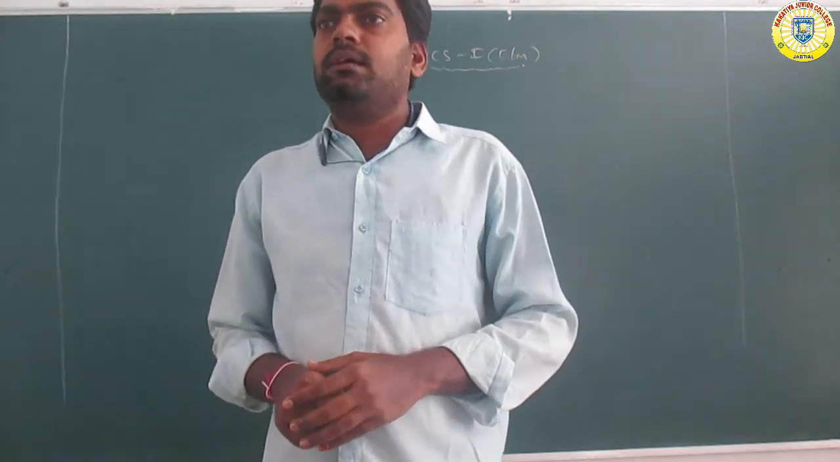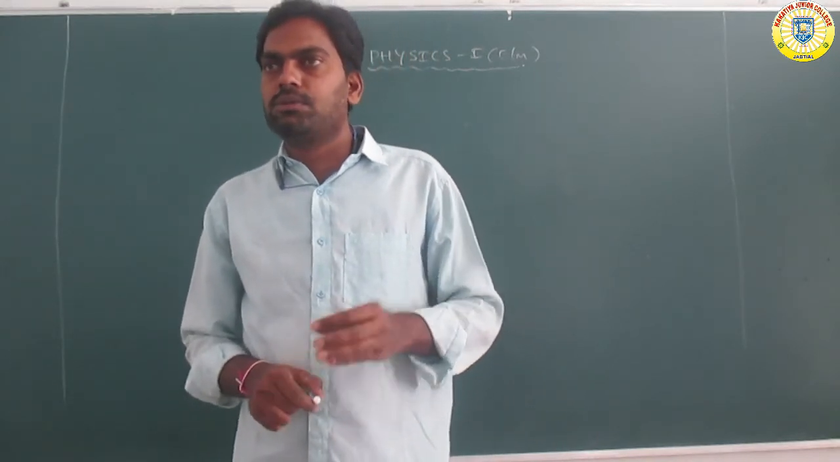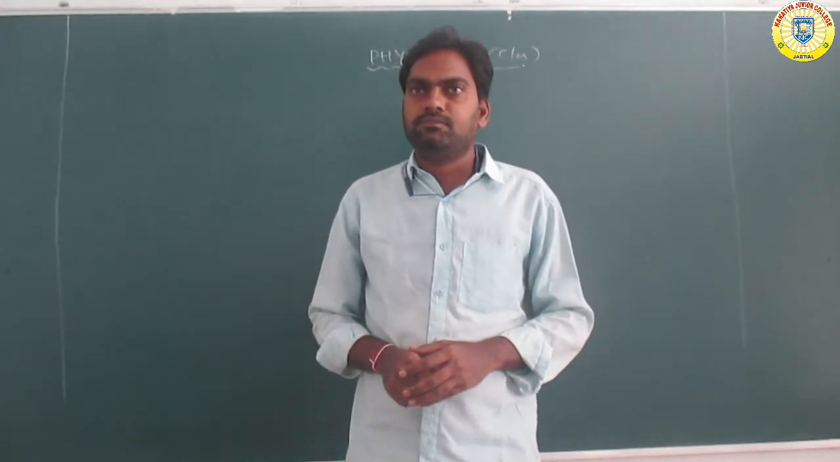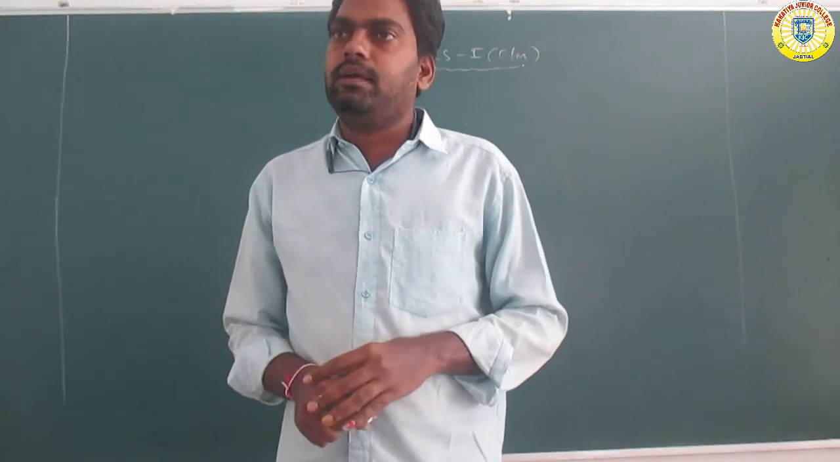So the magnitude is the square root of p squared plus q squared plus 2pq cos theta. Okay, so find the magnitude now, and find the direction also. Now, today we will discuss another topic.